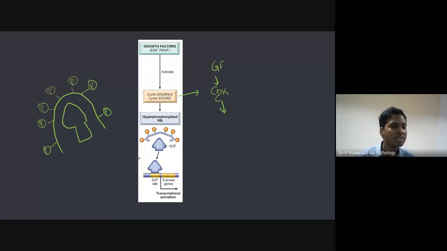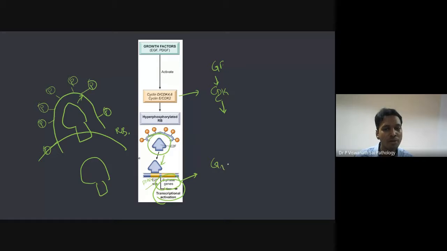As a result, there is some change which happens and it is getting lifted off. Normal E2F was there. Now our RB has lifted off. It is not shielding anymore, so our E2F is free now. What will happen to this E2F? E2F will go to the DNA, bind to it, and once again start transcription. So transcription activation happens, S-phase genes are produced, and the cell will move from G1 to S-phase. This is very important to remember. If it is in S-phase, ultimately it will undergo cell division.